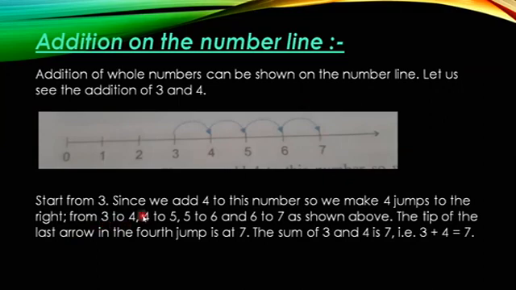From 3, we add 4, so we make 4 jumps to the right: 3 to 4, 4 to 5, 5 to 6, 6 to 7, as shown above. The tip of the last arrow in the 4th jump is at 7. So the sum of 3 and 4 is 7, that is, 3 plus 4 equals 7. In this way we add on the number line. I hope you understood.